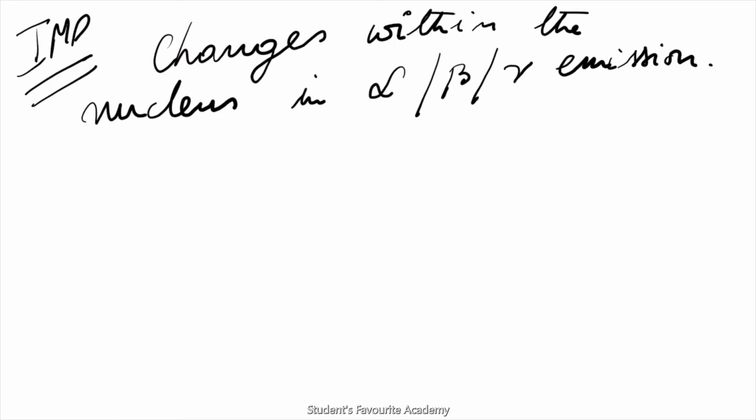In the emission of alpha and beta radiation, there is a change in the number of protons and neutrons inside the nucleus, while in the emission of gamma radiation, there is only a change in the energy of the nucleus and no change in the number of protons and neutrons takes place. Okay, so let us learn first one, alpha emission.